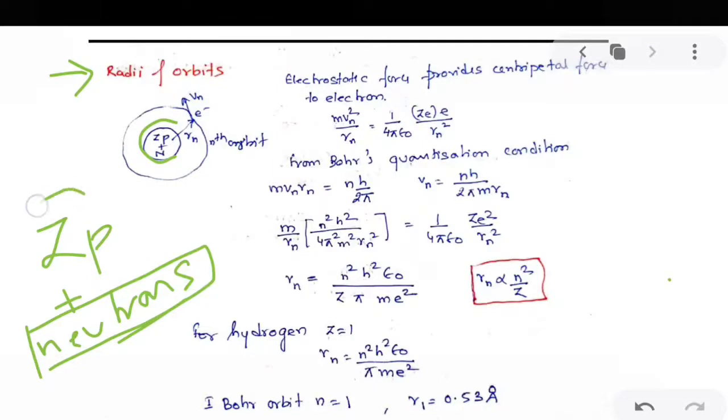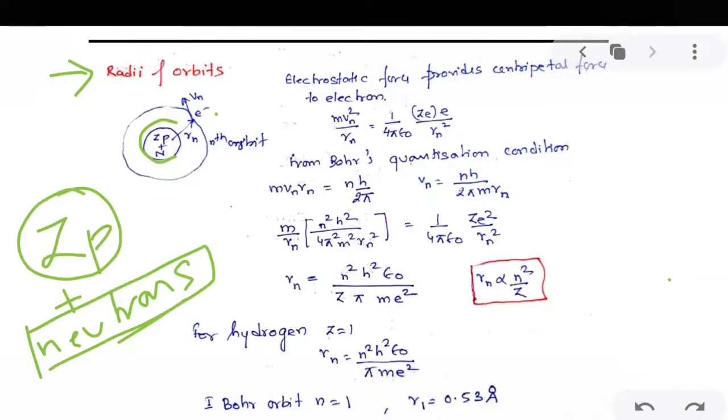So we have Z protons in the nucleus, and outside there is one electron. Now this electron is revolving in this orbit with radius Rn. So this is the radius Rn.